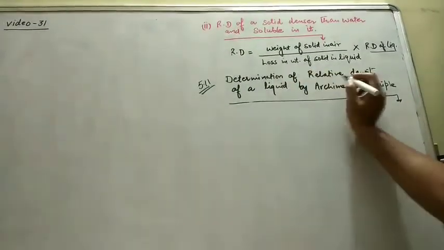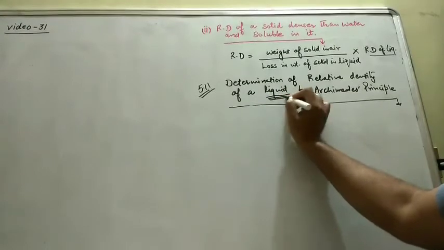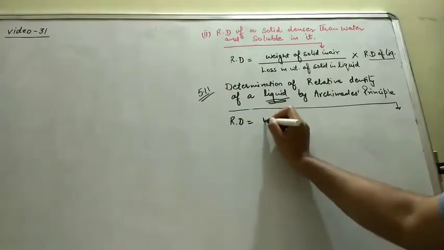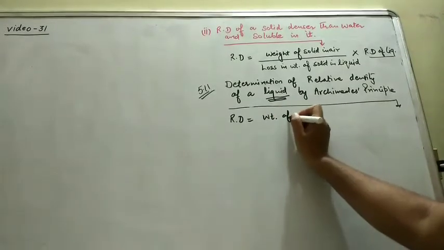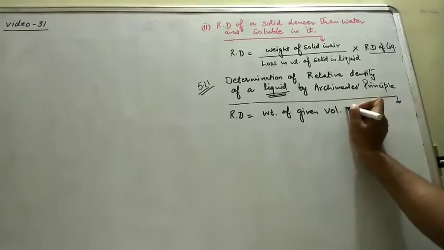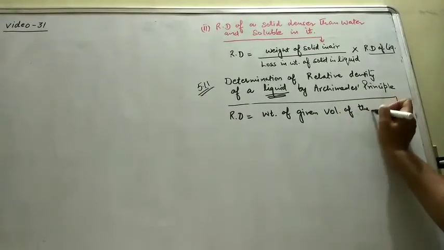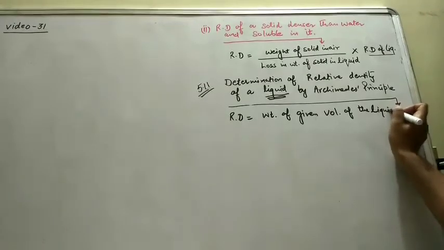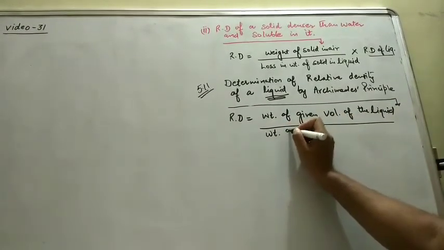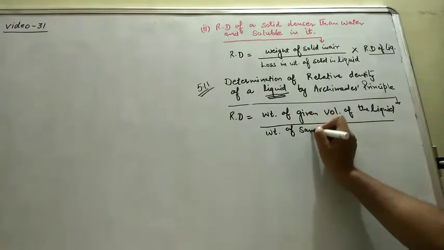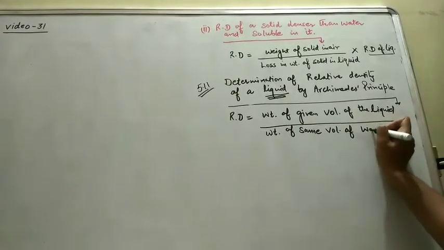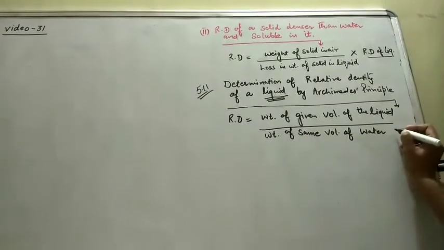So as we are going to discuss the liquid relative density, for that relative density is equal to weight of given volume of the liquid divided by weight of same volume of water at 4 degrees Celsius.